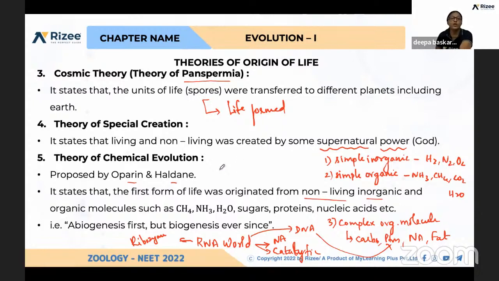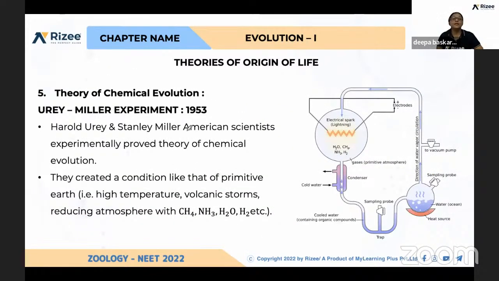Let us see how they proved that organic molecules have been generated. Abiogenesis first, then from these non-living things, biogenesis happened. That was the concept explained by Oparin and Haldane. There is one more experiment conducted to prove this, that is the Urey and Miller experiment, by Harold Urey and Stanley Miller. They were American scientists. They proved this by the Urey-Miller experiment in the year 1953.